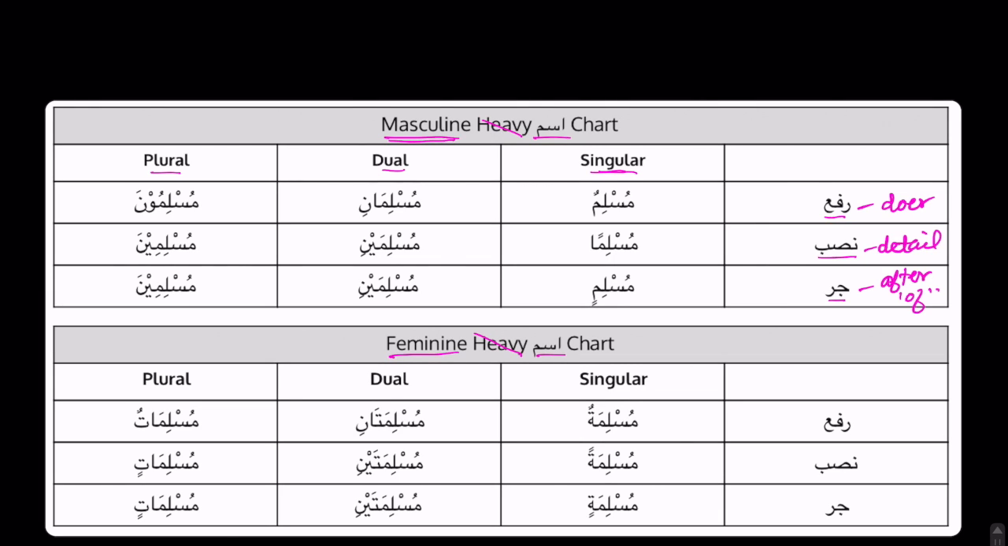It is singular and it is in the rafa status. So what is the pattern for rafa here? It is the dhamma. Muslimun. Okay, let's go next. Musliman.